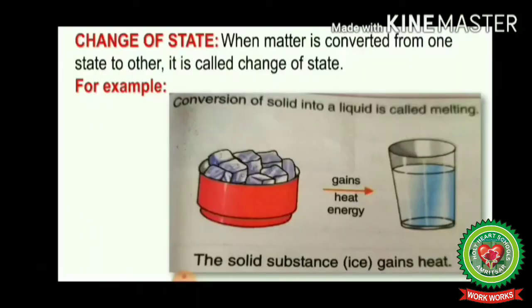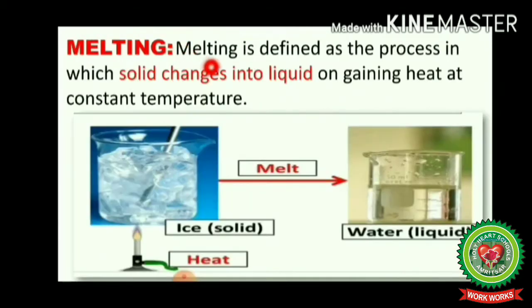Next we will discuss definitions related to change of state. First definition is melting. Melting is defined as the process in which solid changes into liquid on gaining heat at constant temperature. Constant temperature means at fixed temperature. When we heat the ice, then it converts into liquid state, that is water.